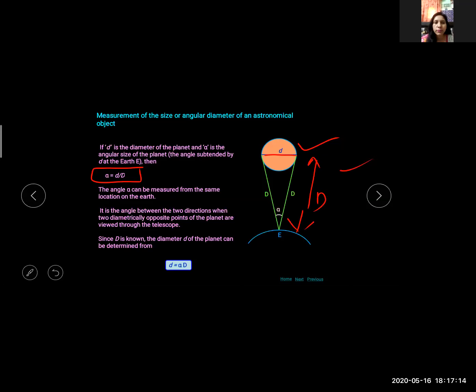So from this figure, alpha subtended by the extreme ends of a planet at the point of observation is known as the angular diameter. This alpha is known as the angular diameter of the planet. And if D is a known quantity and alpha is measured, the size of the planet can be estimated. Clear?